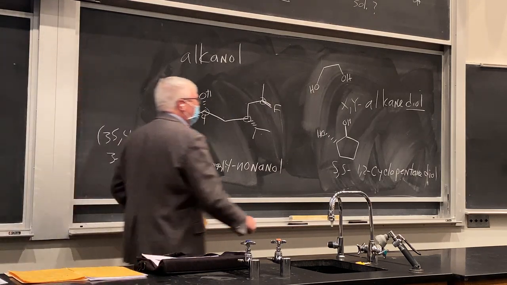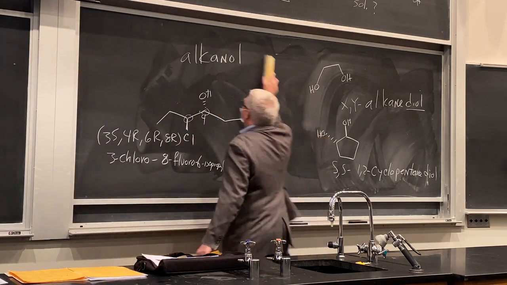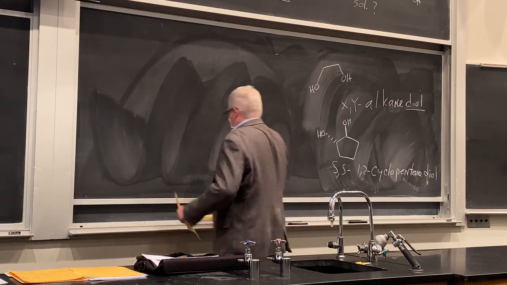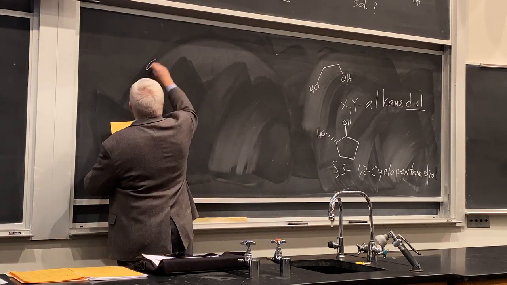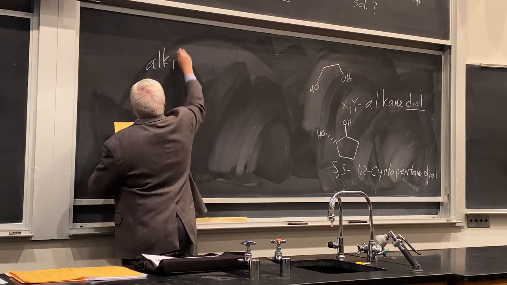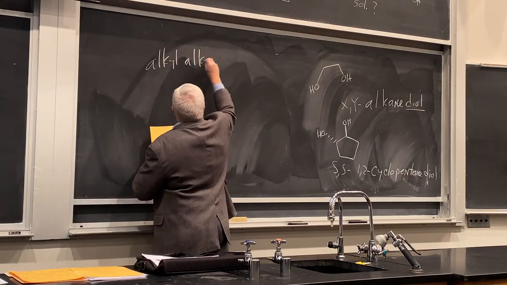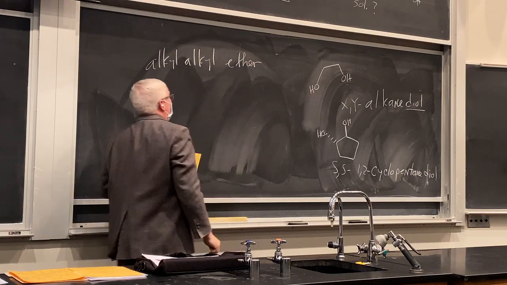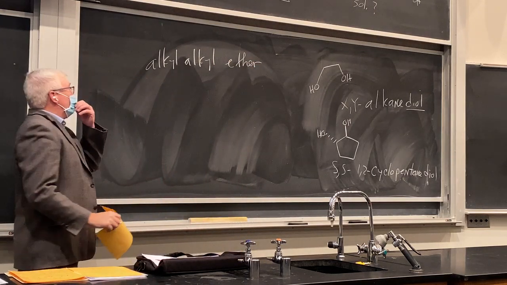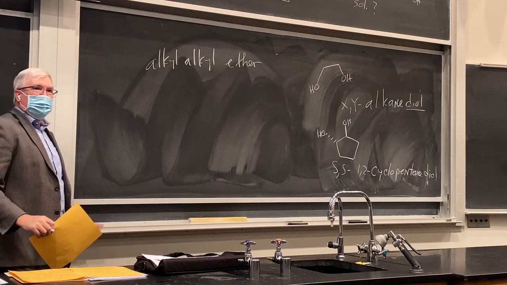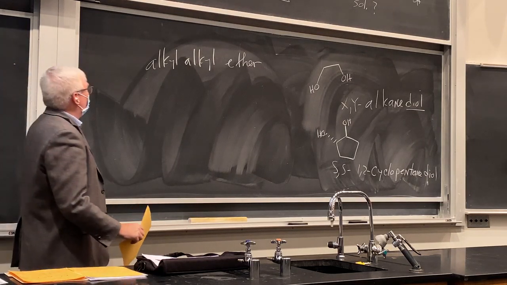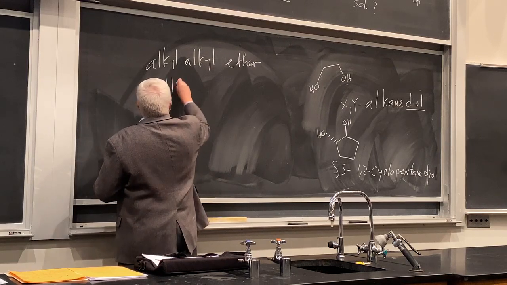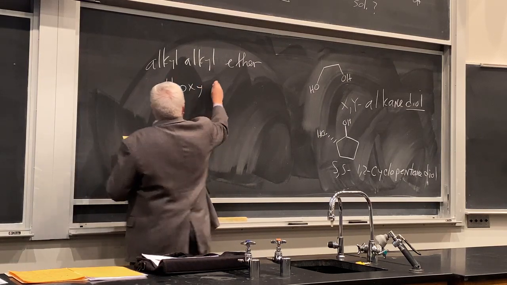Okay, let's do ethers. Let's do them all together here. Ethers can be named a couple different ways. Alkyl ether. That's actually a common way to name it, like diethyl ether, the historical analgesic agent. The other way is to name it alkoxy alkane.